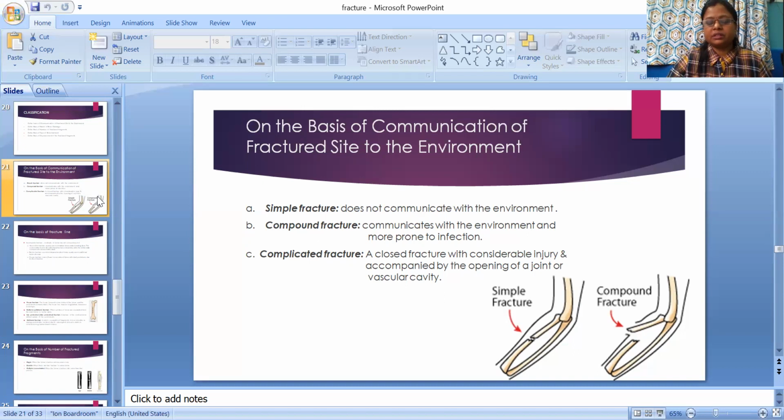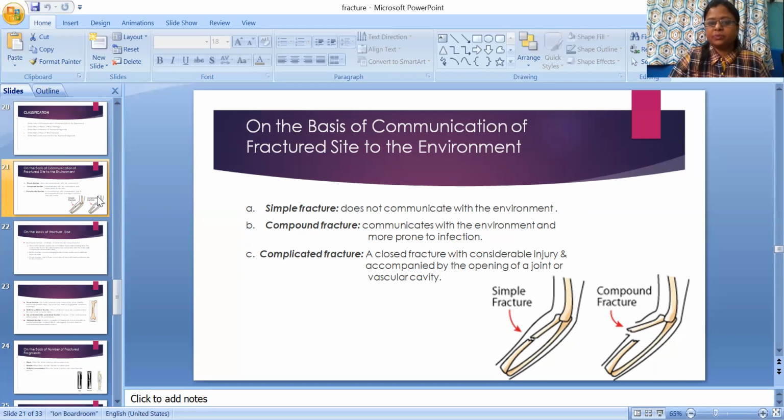Complicated fracture: a closed fracture with considerable injury and accompanied by the opening of a joint or vascular cavity. So complicated fracture involves the joint or vascular cavity.